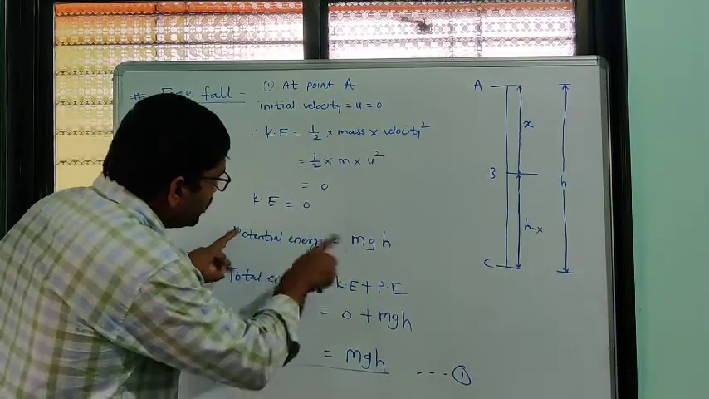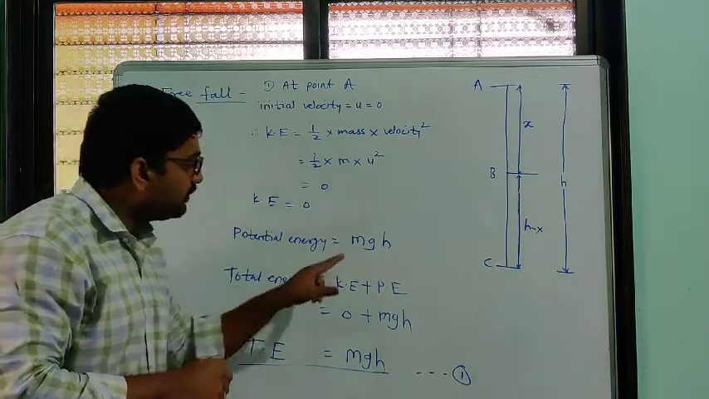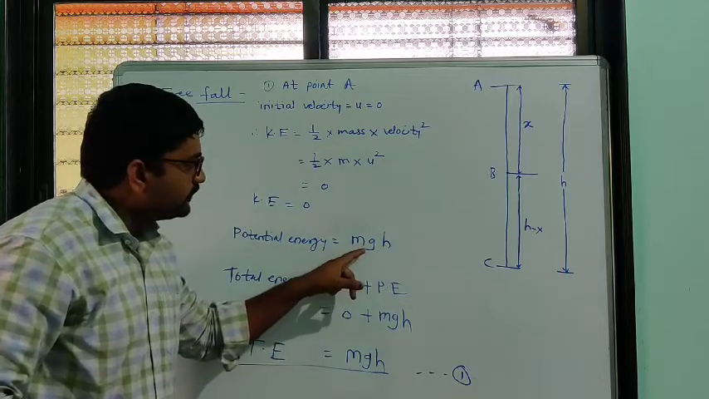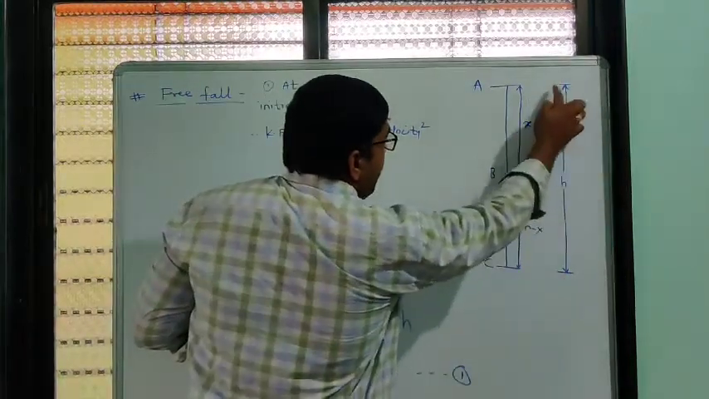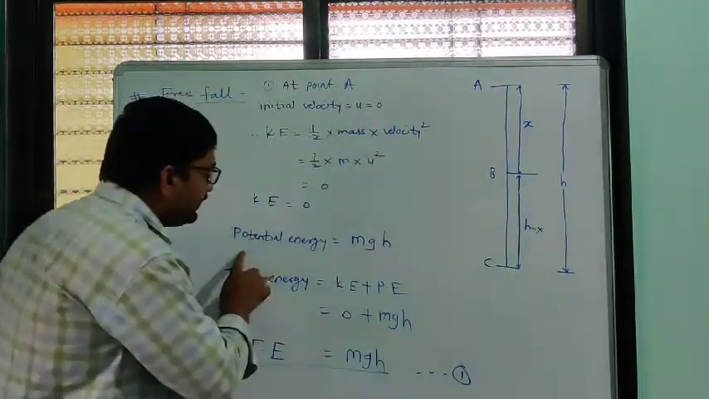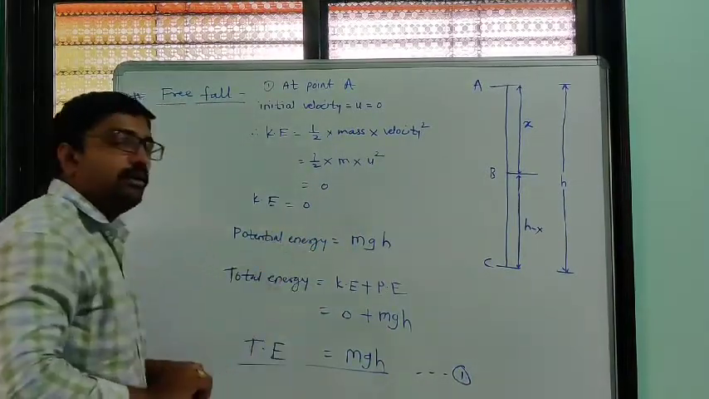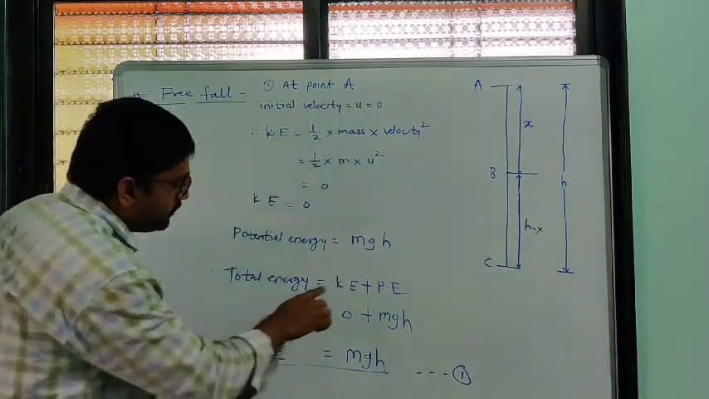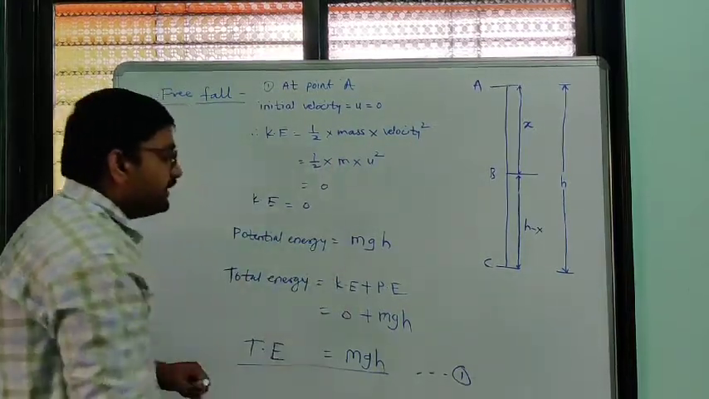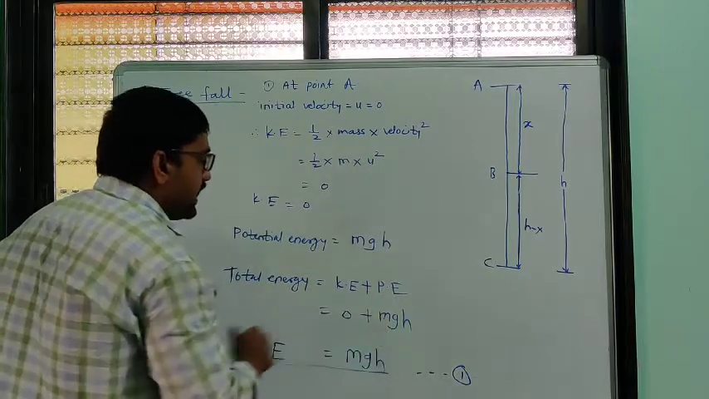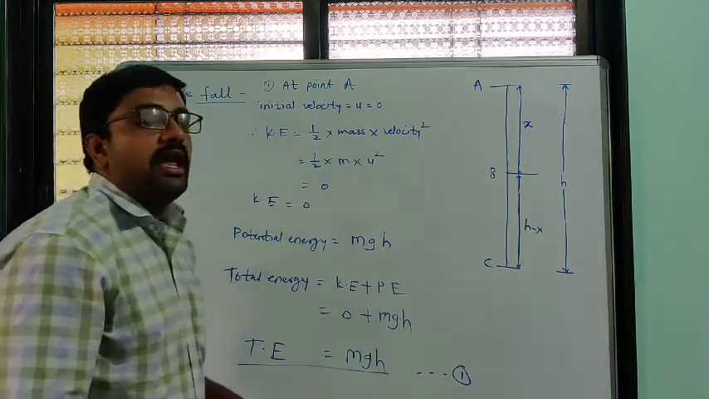Now what about potential energy? We have already studied that potential energy depends on height, and it is given by mgh. m is the mass of the object, g is acceleration due to gravity, and h is the height. Initially it is at height h from the ground surface, so its potential energy is equal to mgh. So what is the total energy? Total energy at point A is equal to kinetic energy at A plus potential energy at A. Kinetic energy is 0 and potential energy is mgh, so total energy at point A of the object is equal to mgh.